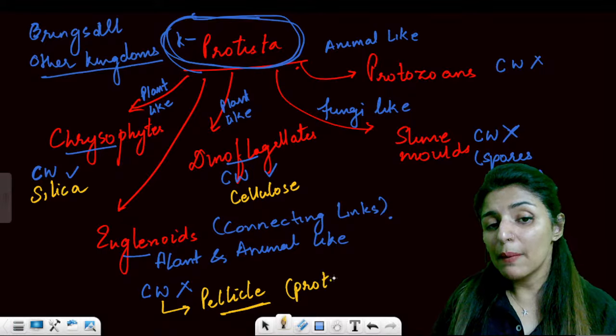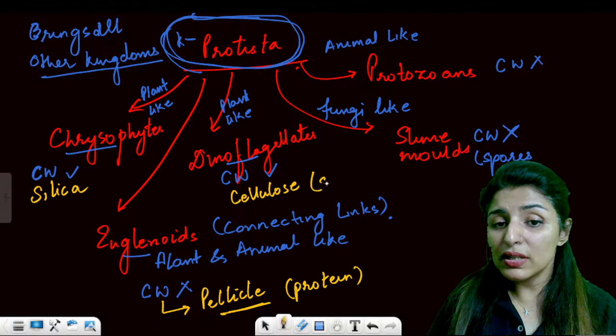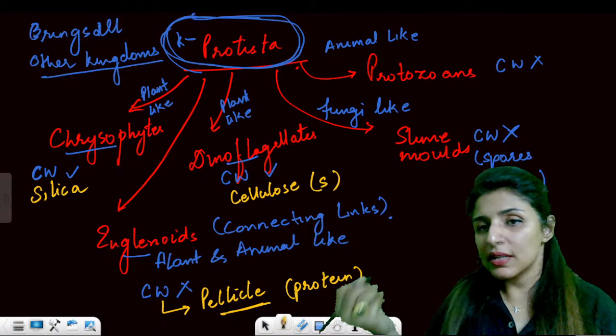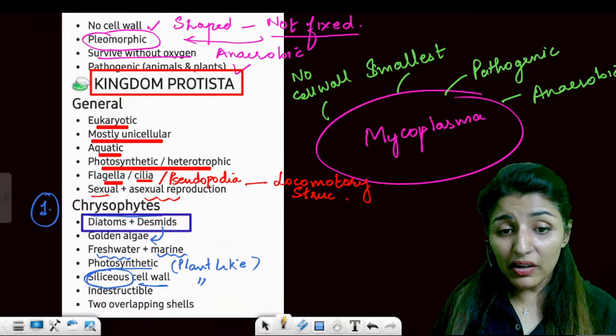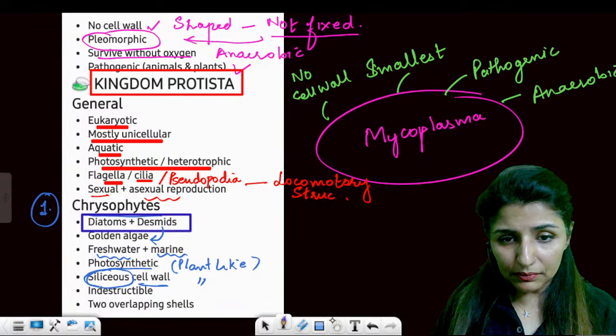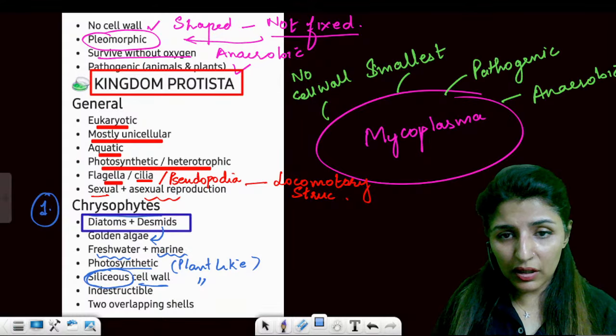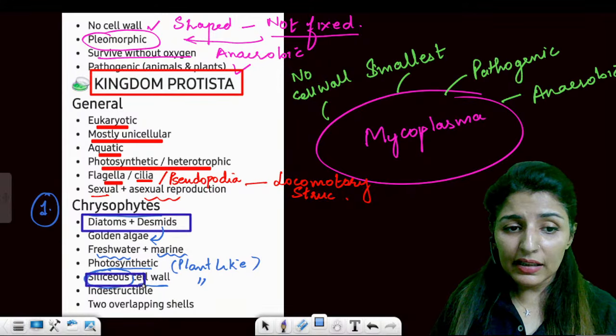This is made up of protein, while cellulose is a sugar, silica is silica. Are these points clear? Now, coming back. When we were talking about the silica in the cell wall.